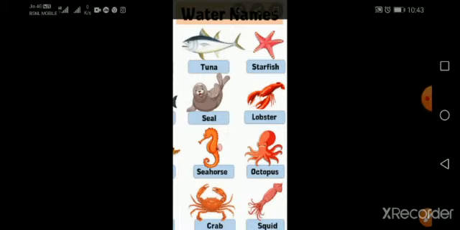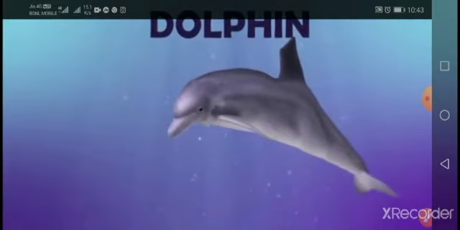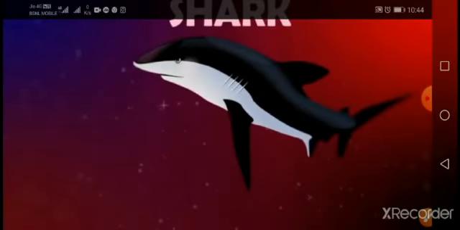Now next we will go to the water animals. Where do the water animals live? These water animals live in water. See here, this is a dolphin. What is it doing, children? It is swimming in water. Water animals live in water. Next one, this is a shark. Even it is swimming in the water.